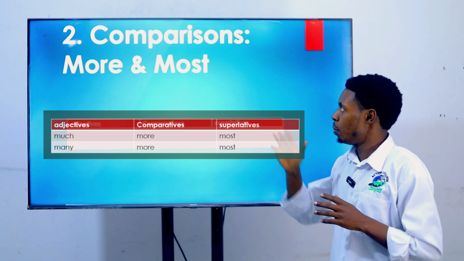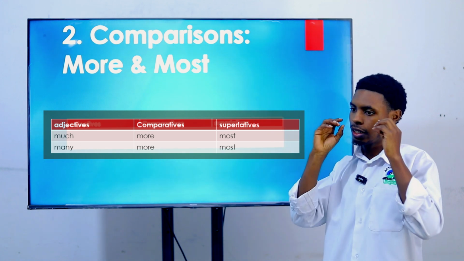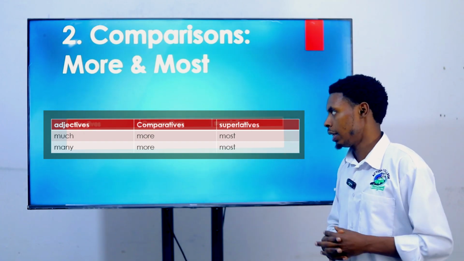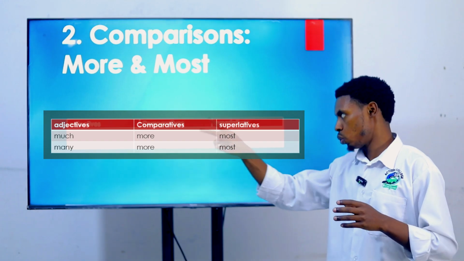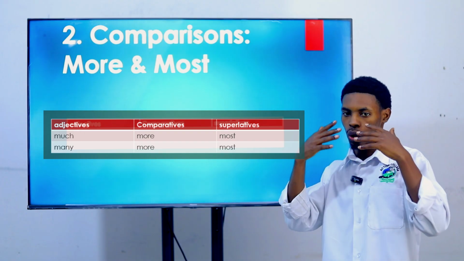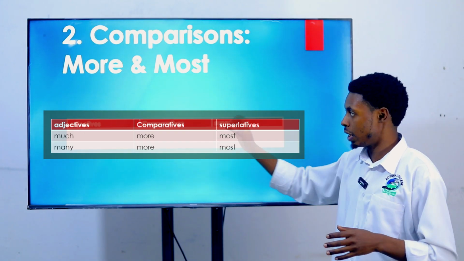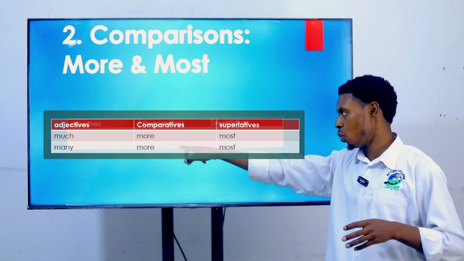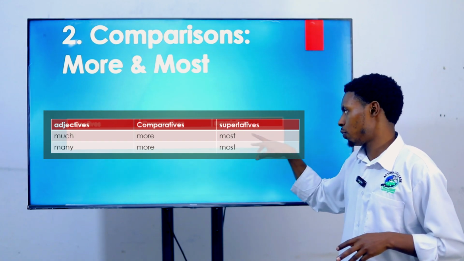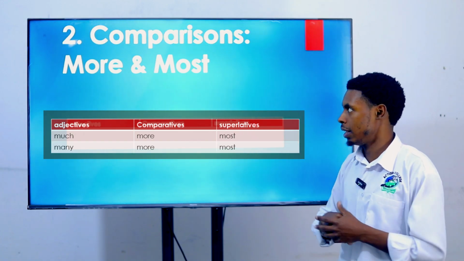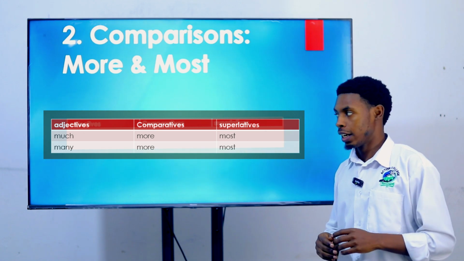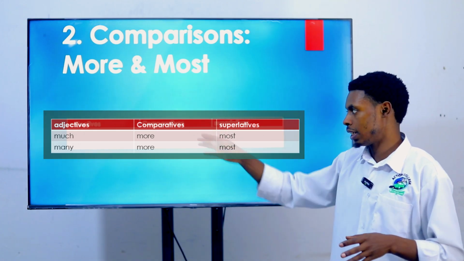So in the comparison, we have 2 degrees. We have a degree of comparative and a degree of superlative. And according to the adjectives we have there, we have much and many. We are going to show you the comparatives and superlatives. As you see here on the screen, the comparatives are more for both much and many, and superlatives are most for both much and many. So when you see that comparatives are the same and superlatives are the same, don't get confused. That's how the comparatives of this kind of adjectives are.